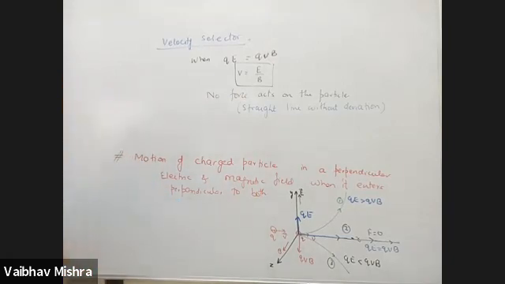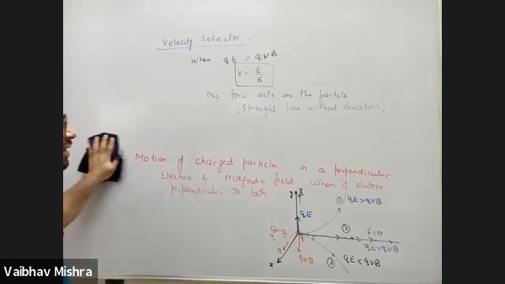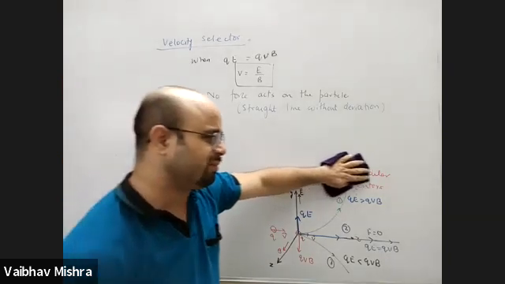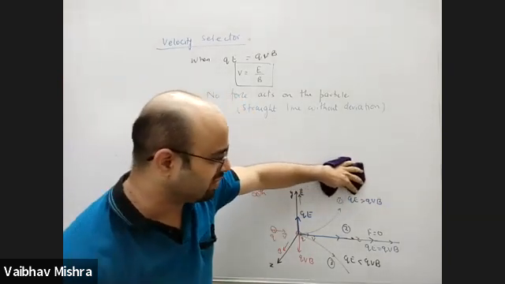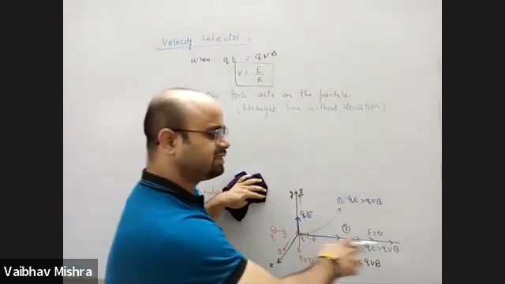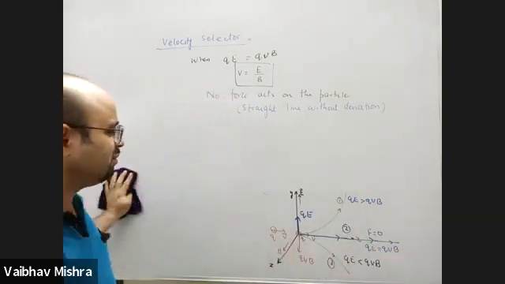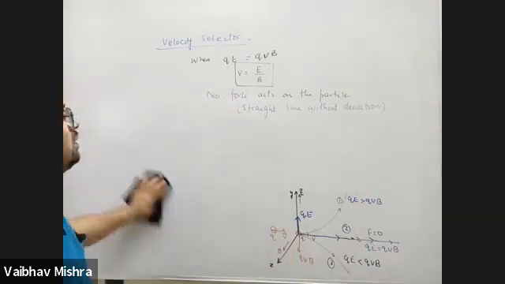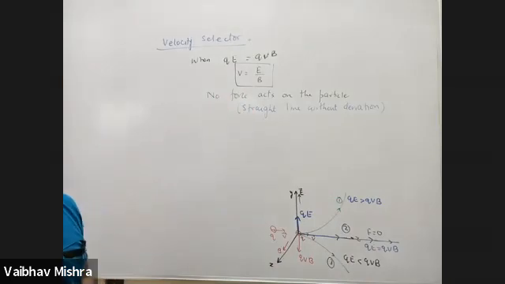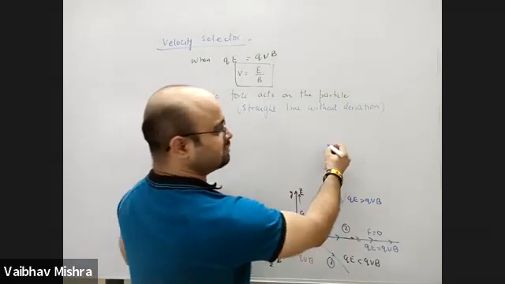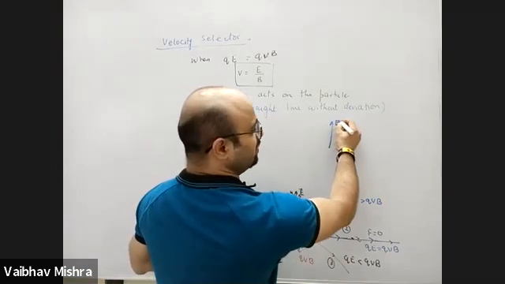Okay, but this velocity is only in one particular direction. There are two possible perpendicular directions perpendicular to electric field as well as magnetic field, plus x as well as minus x, both are perpendicular. So we need to specify which perpendicular we are talking about, because suppose in the same scenario the charged particle starts going towards minus x,